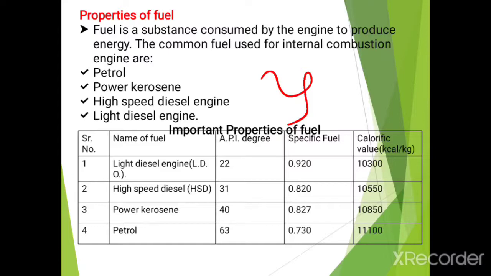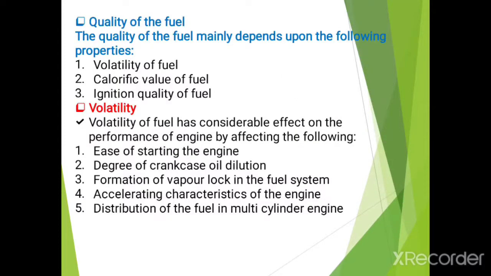First, the fuel light diesel engine has an API degree of 22. API means American Petroleum Index. The specific gravity is about 0.92, and the calorific value is about 10,300 kilocalorie per kg, and so on. Then the next point is the quality of the fuel. The quality of the fuel mainly depends upon the following properties: first, volatility of the fuel, then calorific value of the fuel, and then ignition quality of the fuel.